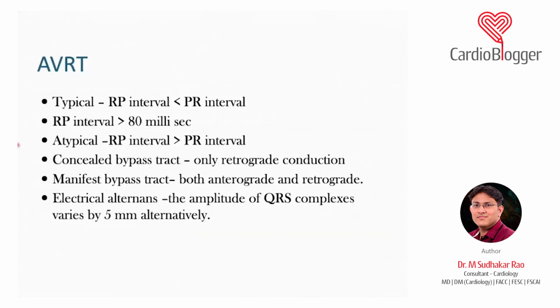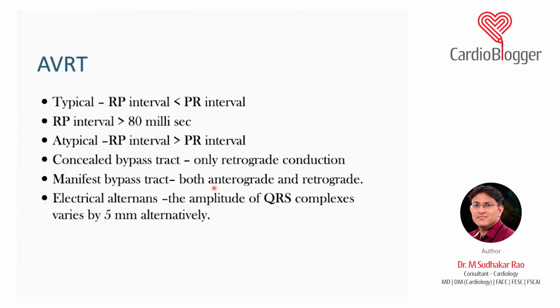Now, as I already told you, if it is a concealed bypass tract, it causes only retrograde conduction from the ventricle to the atria. And if it manifests, it has to do both antegrade and retrograde conduction. In that case, it can be either orthodromic or antidromic. One of the important things in how to differentiate AVRT from AVNRT is that the rate of AVRT is usually very low, and that is why we see something known as QRS alternans.